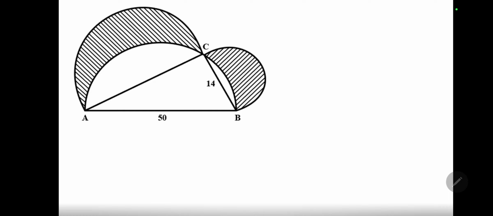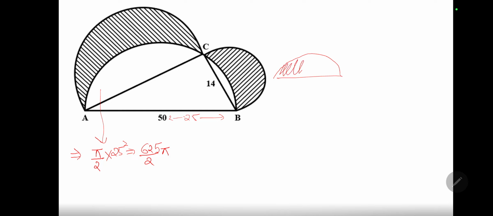Okay, let's go to the other one. What I'm going to do is firstly calculate this area. So this is a semicircle, pi by 2 multiplied by the radius 25 squared, which becomes 625 by 2 pi. Now I told you I'm having this area. If I subtract the triangle area, I will be left out with this area. This is what I'm going to do.